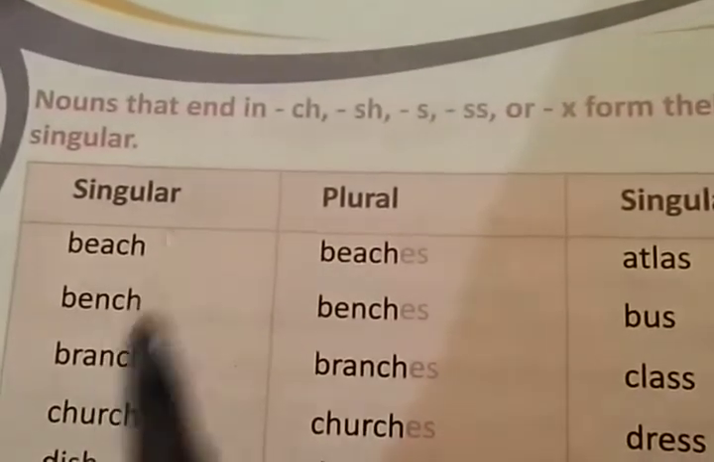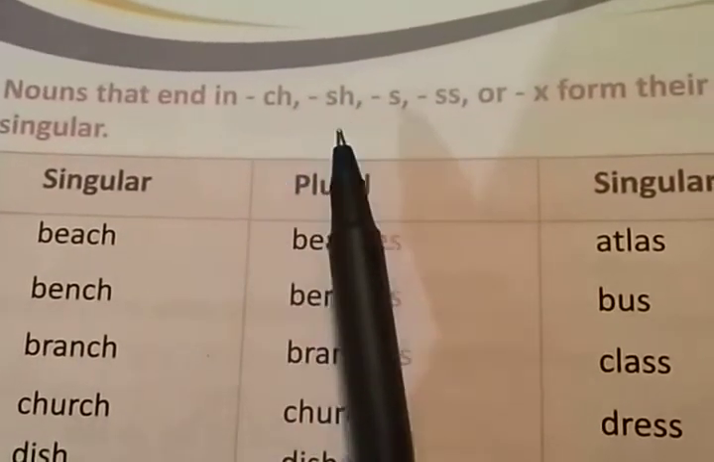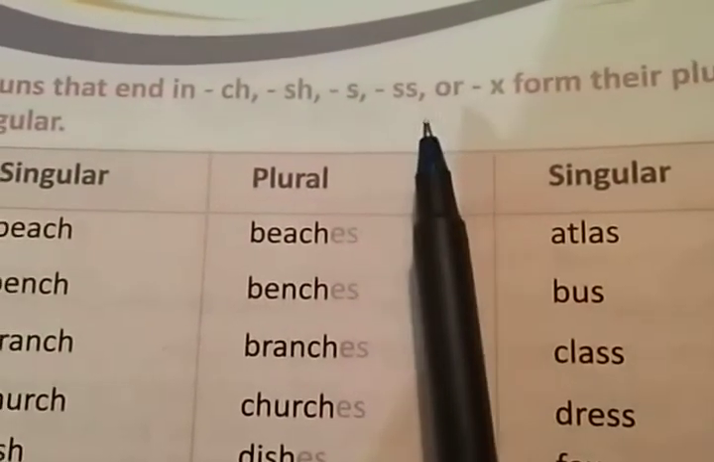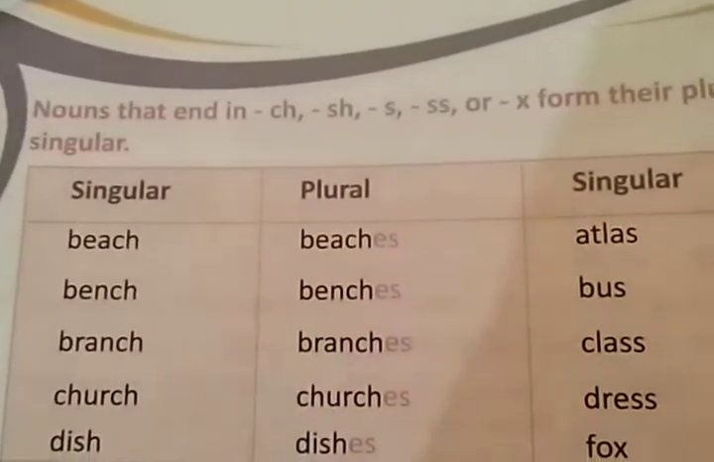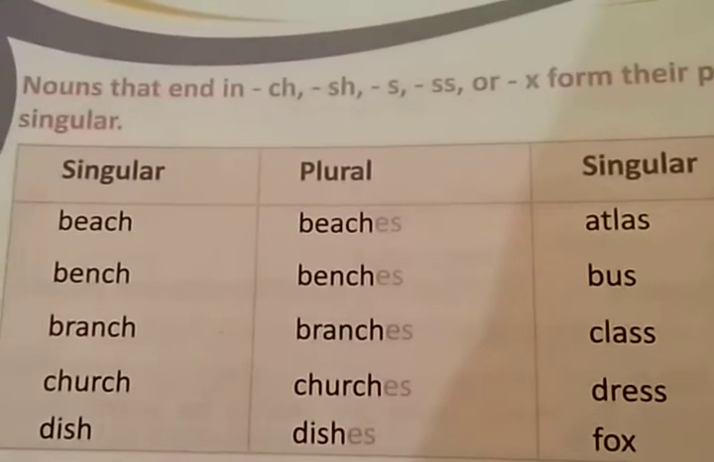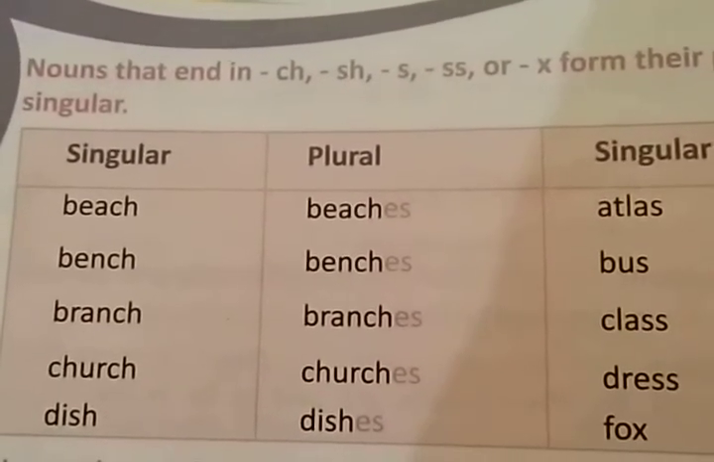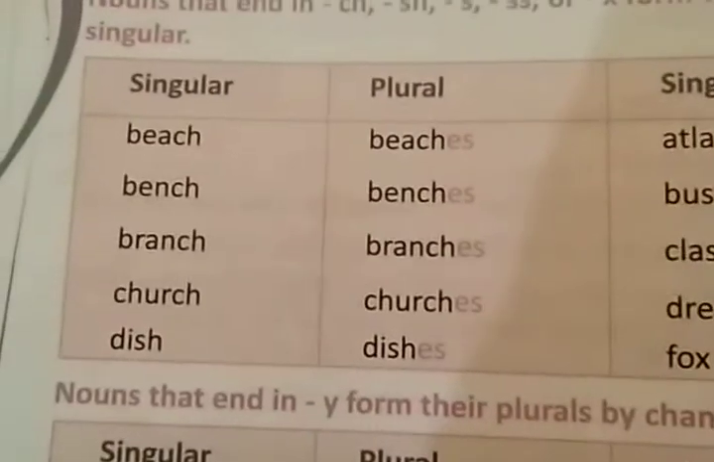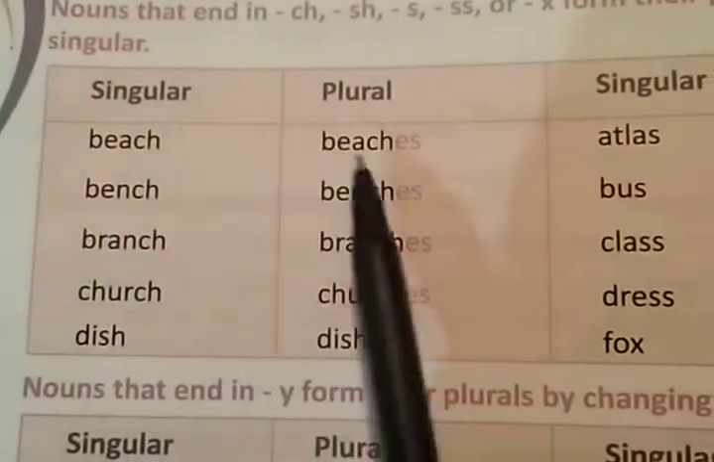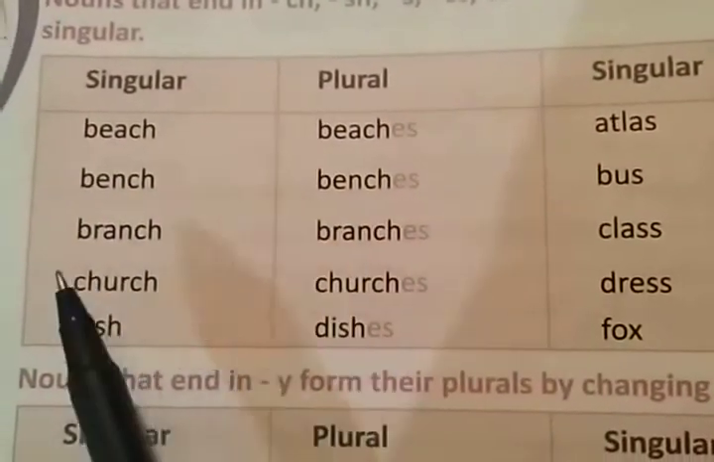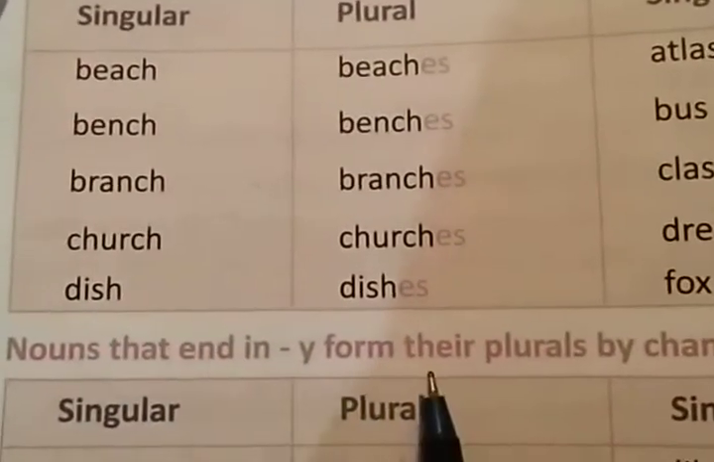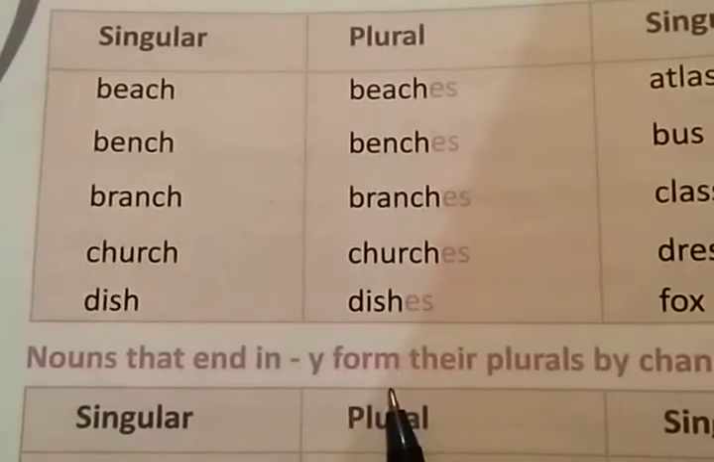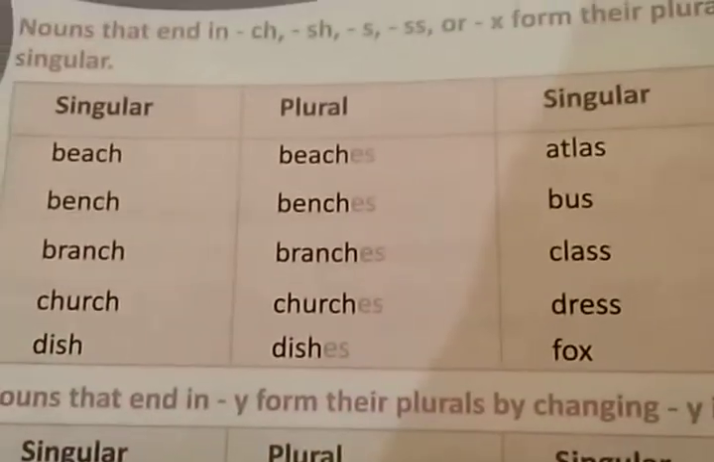Now the next type is nouns that end in ch, sh, s, ss or x. They form their plurals by adding es to the singular, right? What do you have to add? Yes, by adding es. Now look at the examples: beach, beaches, bench, benches, branch, branches, church, churches, dish, dishes. You are simply adding es after the word, right?